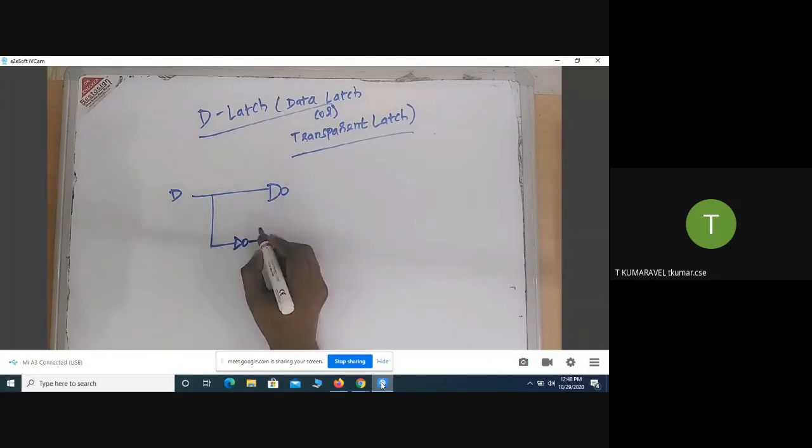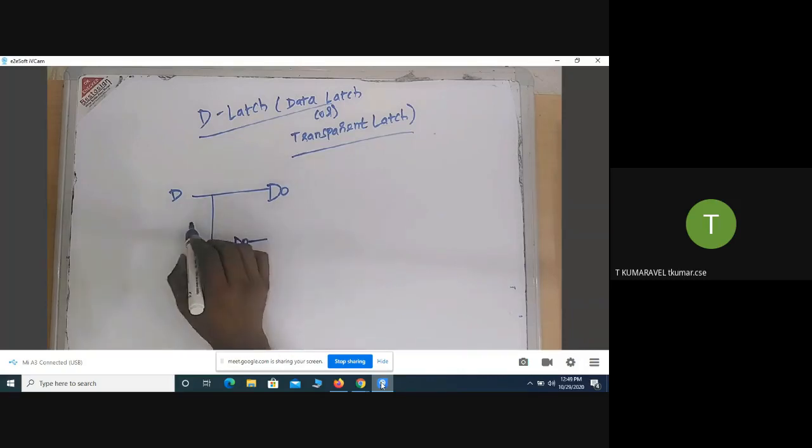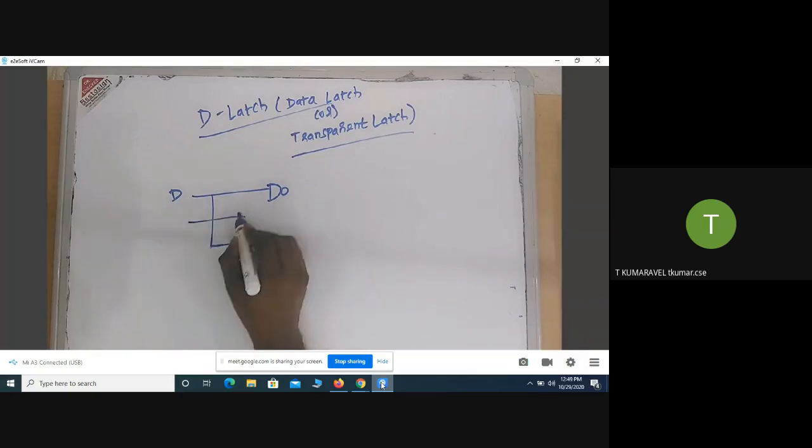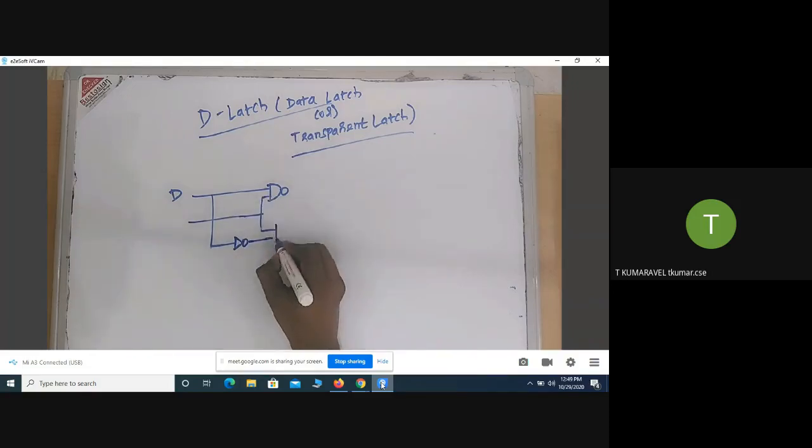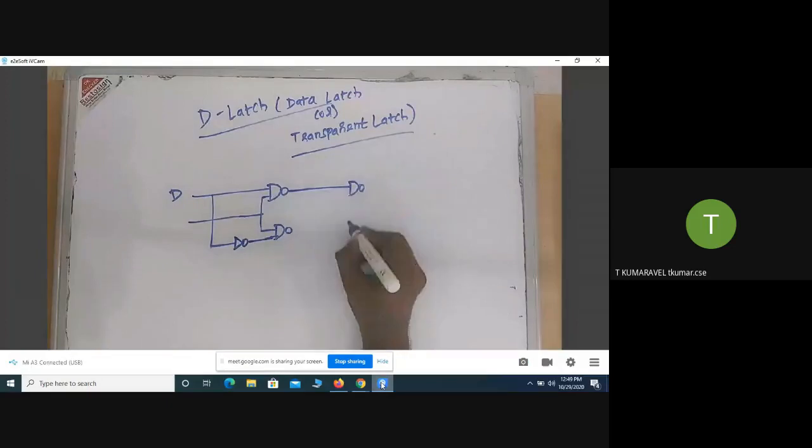One of the inputs is enable. This is a NAND gate, and here is another NAND gate. This is called Q and this is called Q bar.